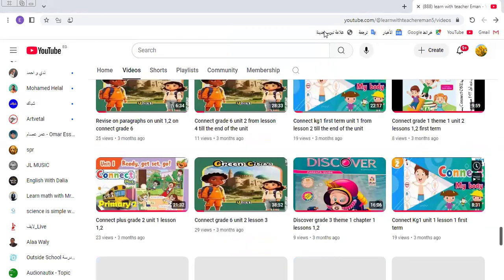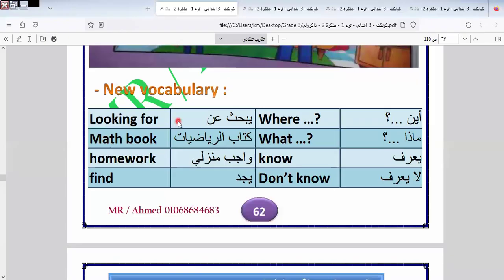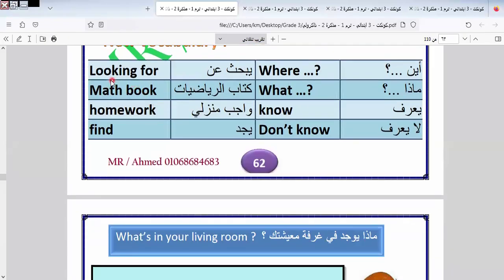Let's go to our revision today. Today, I will start revising from unit 4 till the end of the book. In this unit, we talk about looking for. We have some vocab we talk about. Looking for means search: math book, homework, all of us know it.